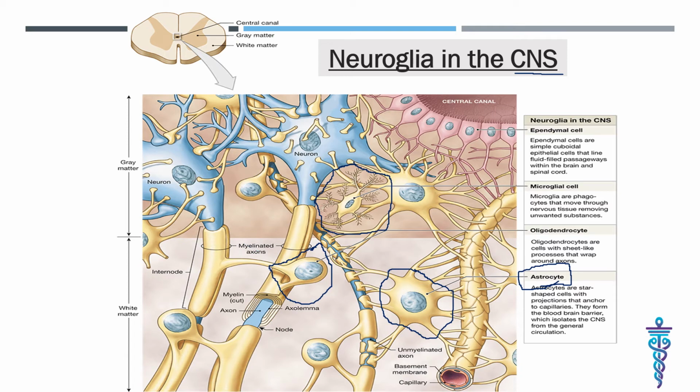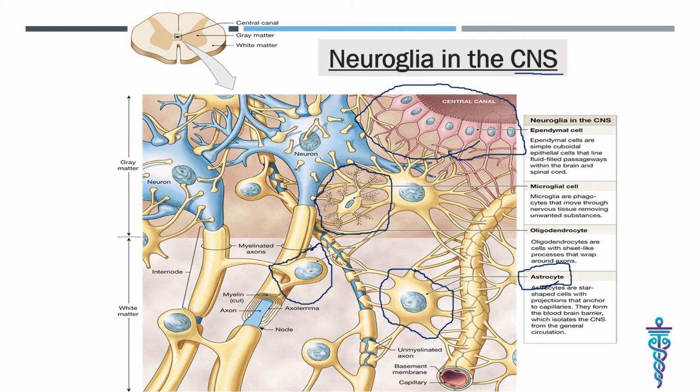Ependymal cell. All we know about very well. Epen means above and dyma means garment. Cuboidal to columnar cells arranged in a single layer that possess microvilli and cilia. Ependymal cells line the ventricles of the brain and the central canal of the spinal cord. Space filled with the CSF, which protects and nourishes the CNS.